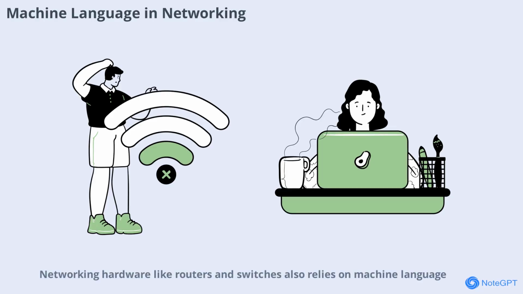Networking hardware, like routers and switches, also relies on machine language. These devices process data packets at high speed, using machine instructions to route information efficiently across the internet.